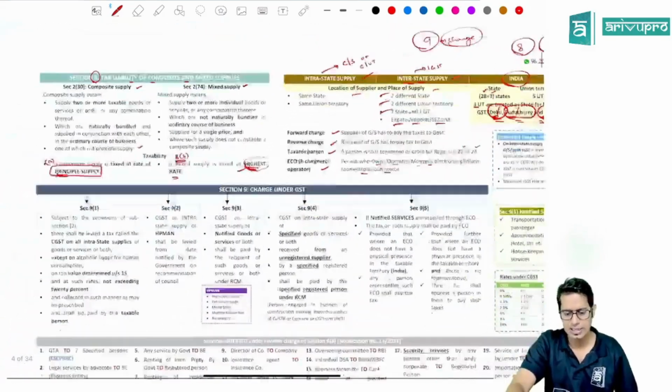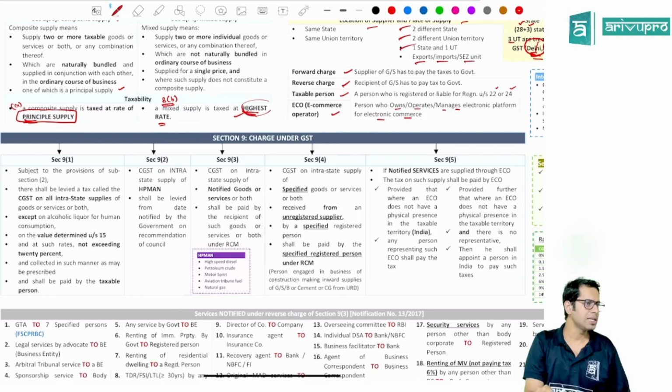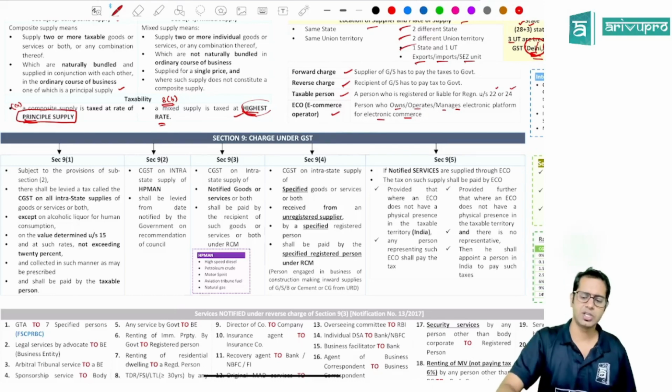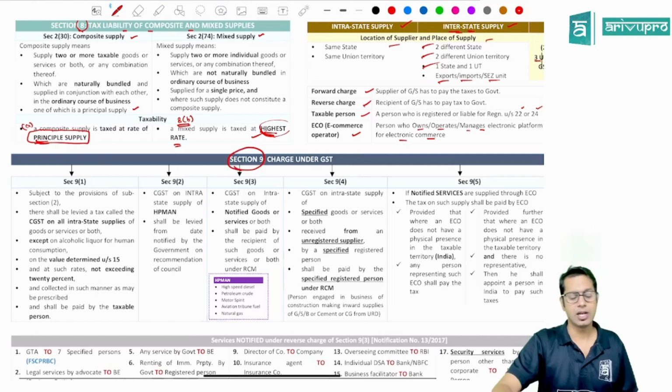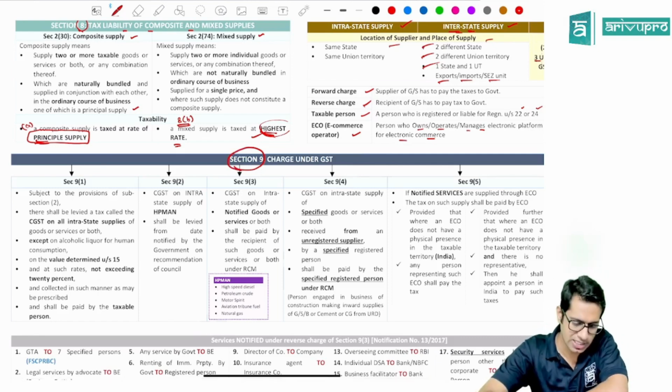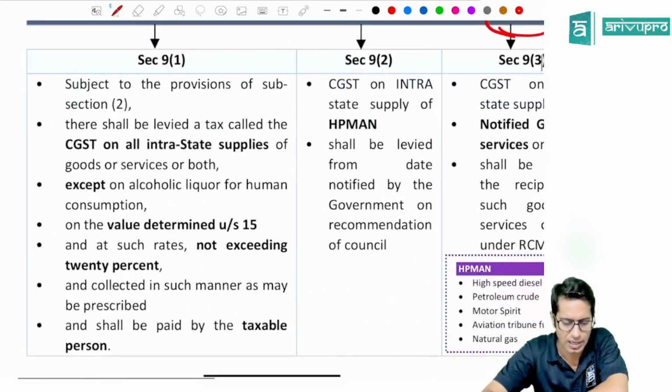Now with this, let us start our discussion on section 9. Section 9 is the charging section of GST law. Section 9 is what, sir? Charging section of CGST Act. Section 9 of CGST Act is the charging section of CGST Act. A similar section 9 is there under SGST Act also. Similarly, section 7 is there under UTGST Act, and section 5 is there under IGST Act. Same to same provisions are there under respective different acts.